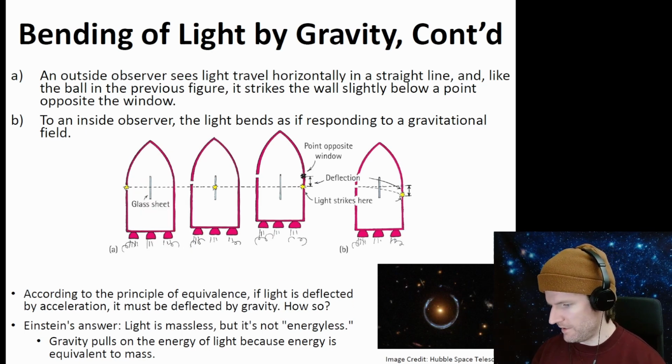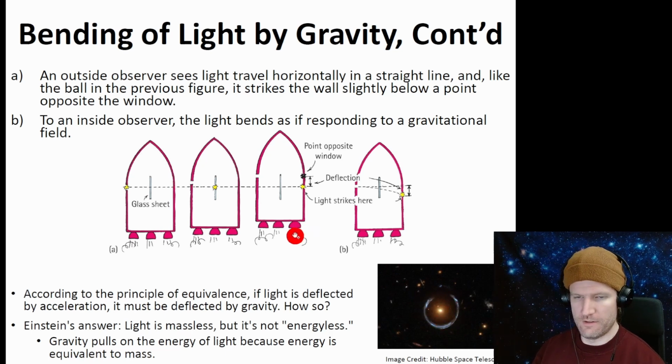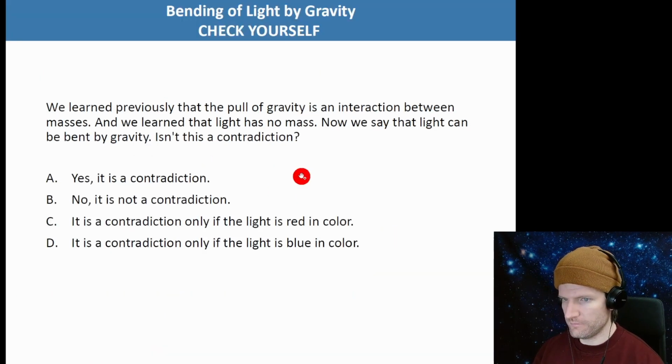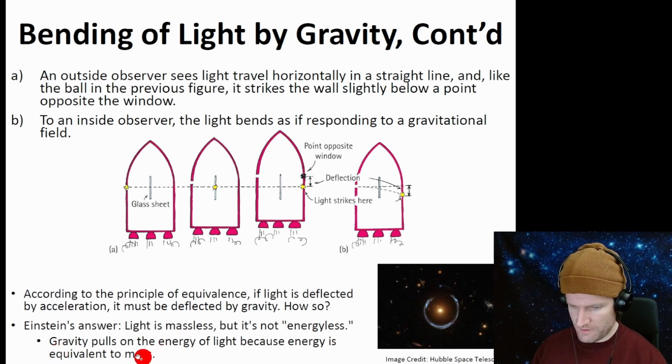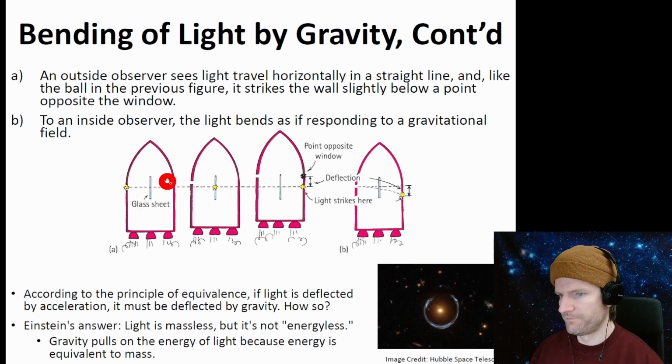And we see this is a picture of a warped picture of a galaxy by this dot here, because light is bent by gravity. Okay, and let's look at this. According to the principle of equivalence, if light is so deflected by acceleration, it must be deflected by gravity. How so? Einstein's answer: light is massless, but it's not energyless, so E equals mc squared. Gravity pulls on the energy of the light because energy is equivalent to mass.